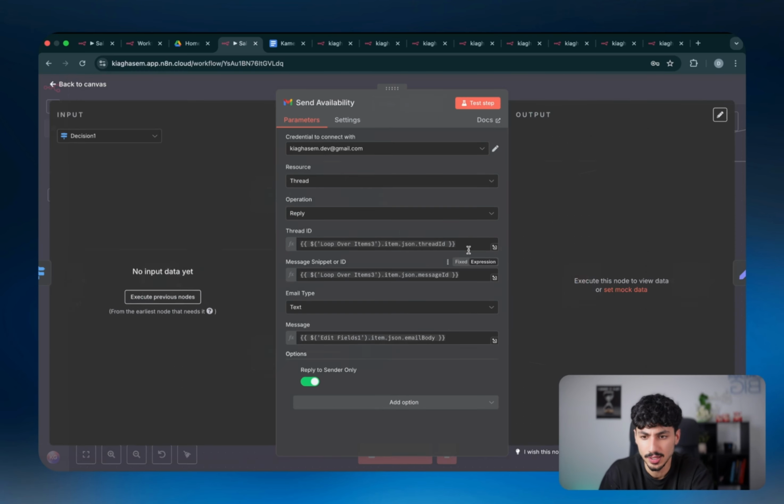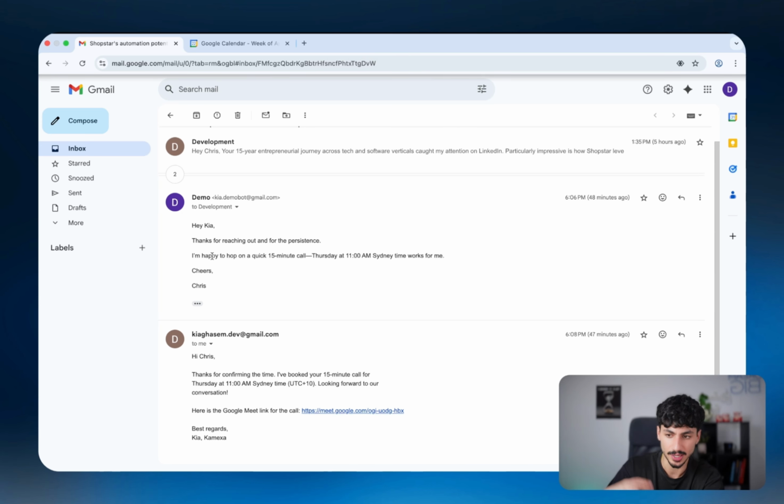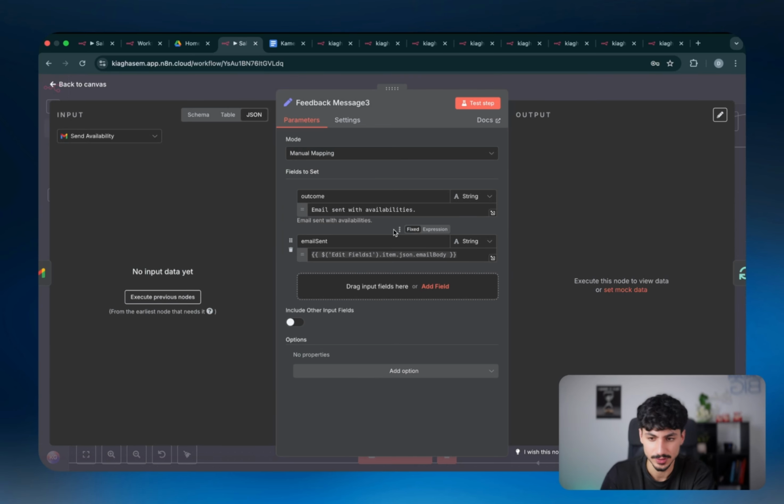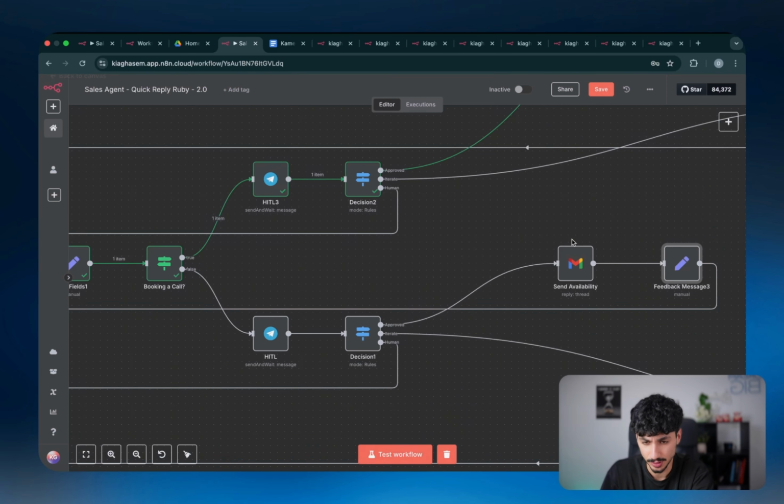So with the approved ones, what we're doing is we're sending out the availability. We're making sure that we're sending it in the same exact thread, which is basically just making sure that it's going to be a reply to that email as opposed to a whole new email itself. And then we're defining what that exact message ID is that we're applying to. So as you guys can see in every instance, when we reply, it replies to the actual sales inquiry itself, and it doesn't actually send a separate email itself. And then we're defining the actual message of that email, which is the body of the email. And then after that, for neatness, I've just got a success message, but you don't necessarily need that.